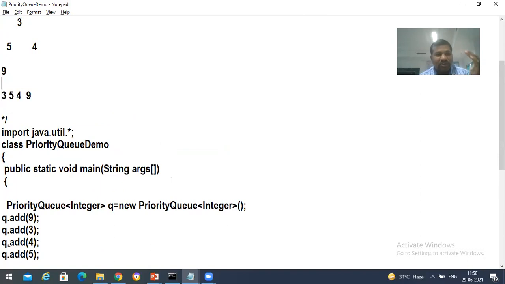4, 9. Suppose I want to insert 10. So if I insert 10 here, where does 10 come? Right side of 5. Next I would like to insert one more element called 2. So where am I going to insert this 2? Left of 4.